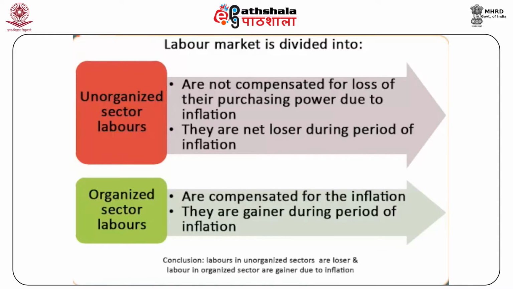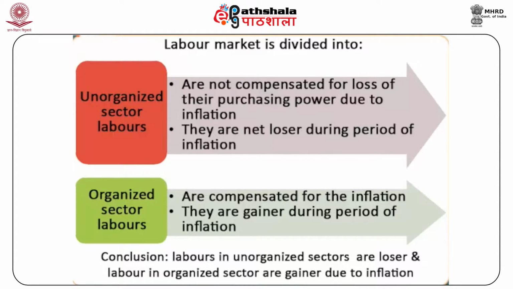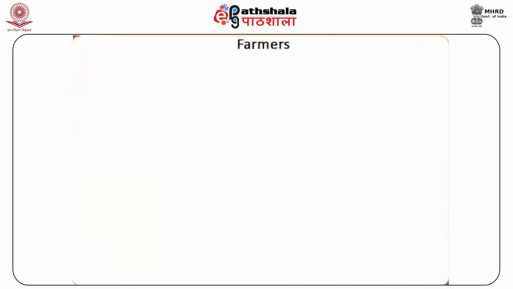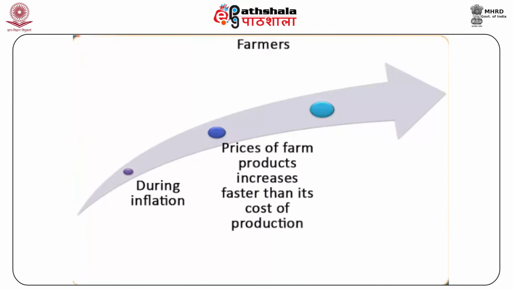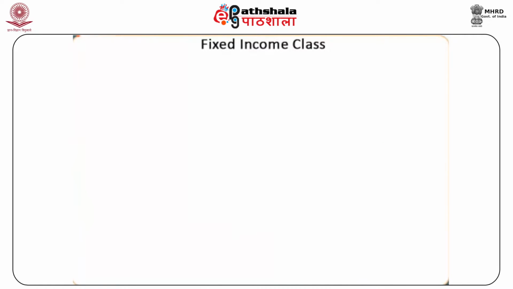Thus, it can be concluded that laborers in unorganized sectors are losers and the laborers in the organized sector are gainers due to inflation. Farmers. During inflation, the prices of the farm products increase much faster than their cost of production, thus leading to higher profits for the farmers.